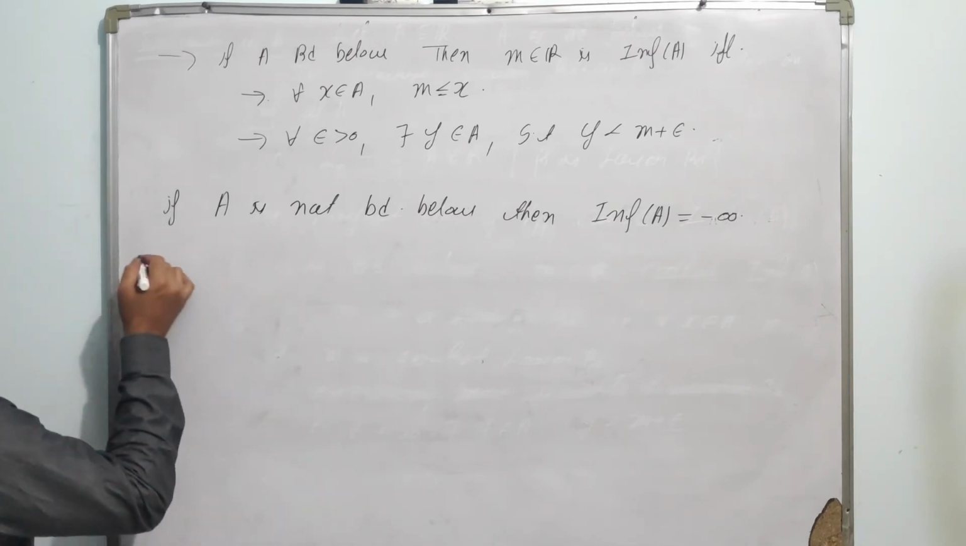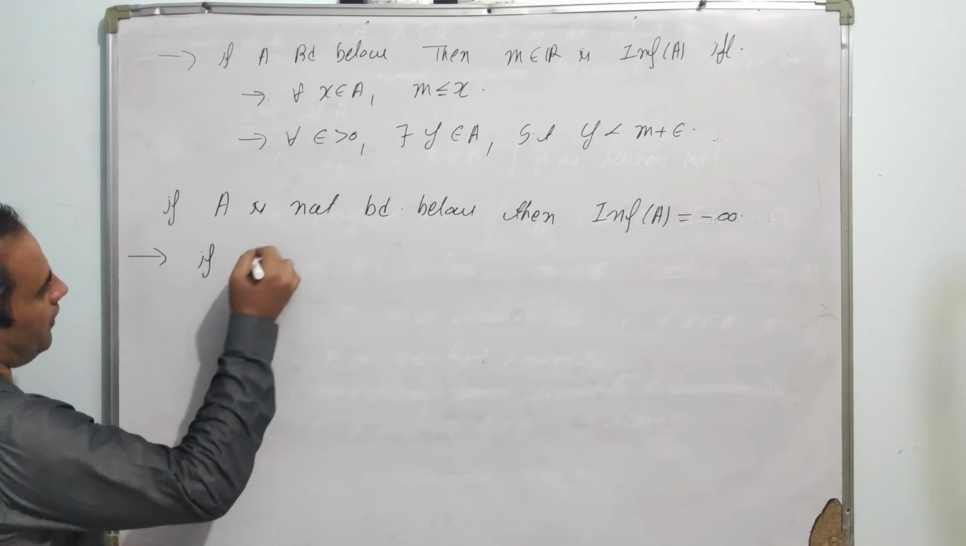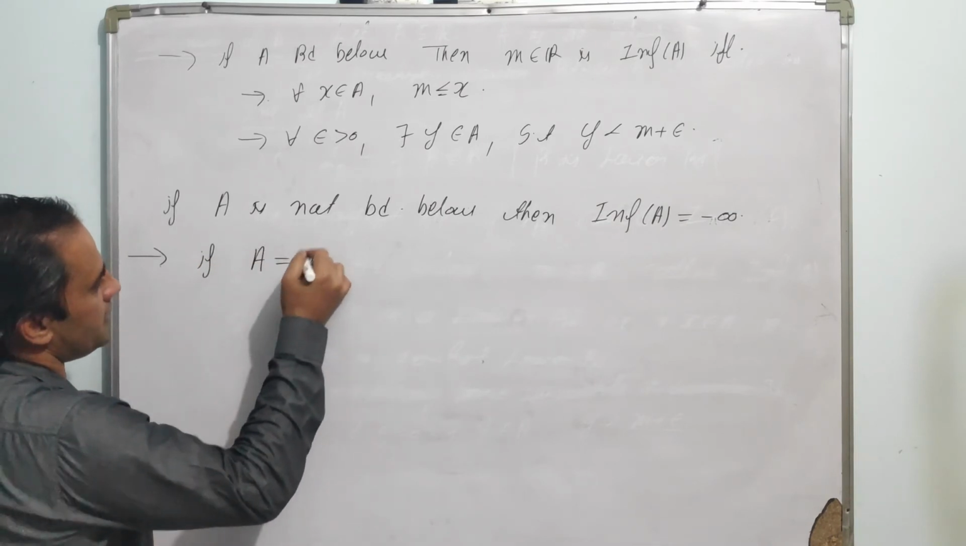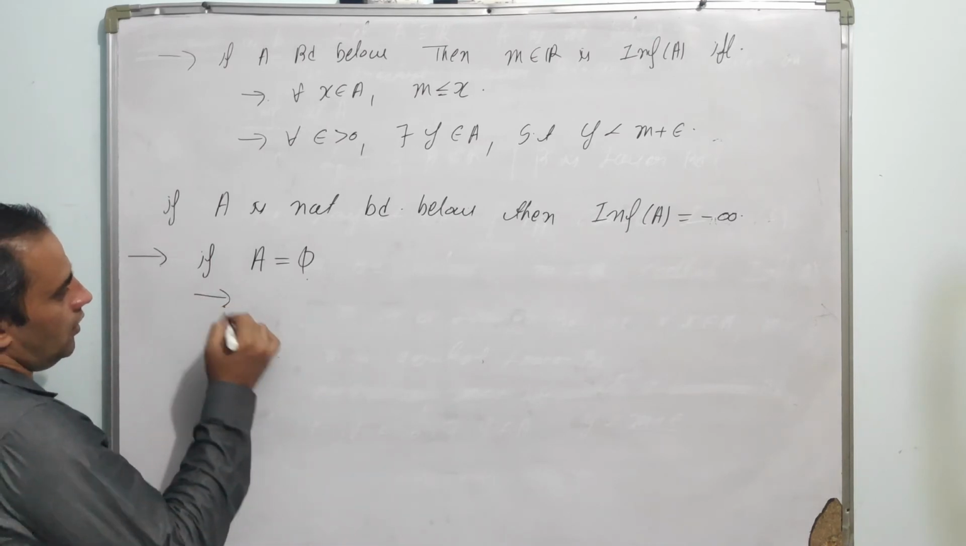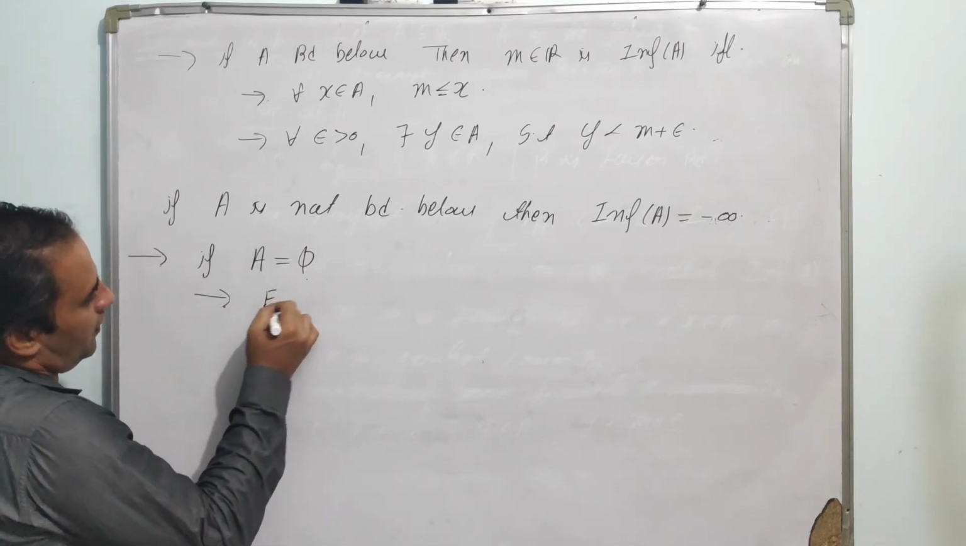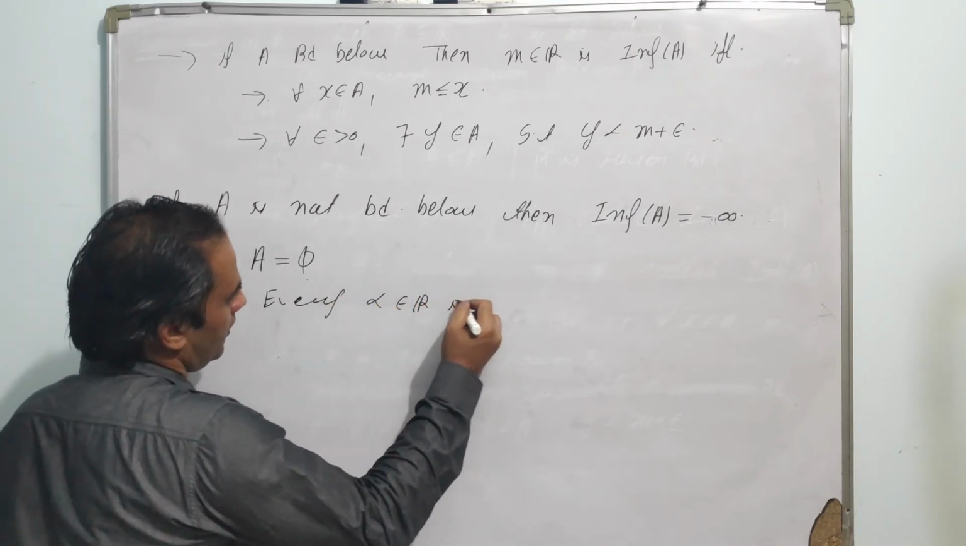Some of the basic properties based on the supremum and infimum. If we have A as simply the empty set, first case, then every alpha belongs to R is an upper bound.